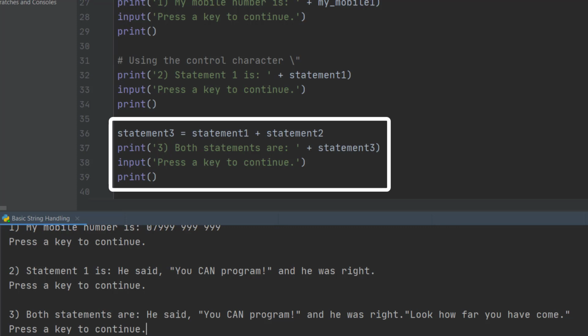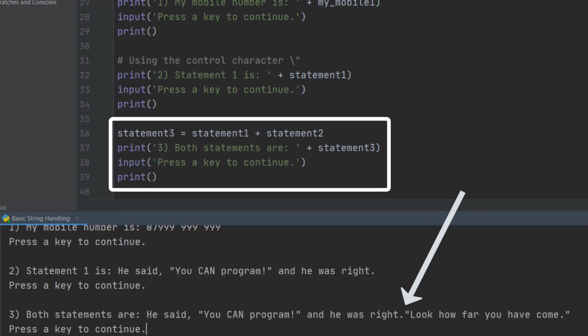So I've got statement 3 is equal to statement 1 plus statement 2. All that does is something called concatenates two strings. It puts them as one. And what you see here is that it says, he said you can program and he was right. Look how far you've come.